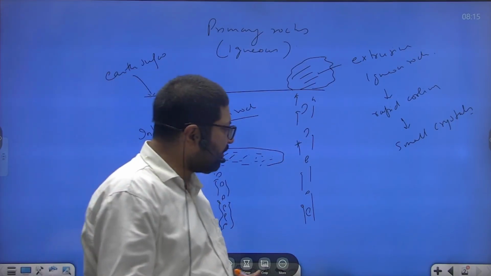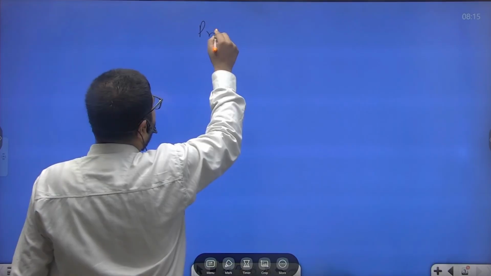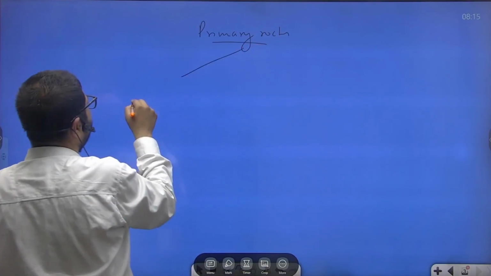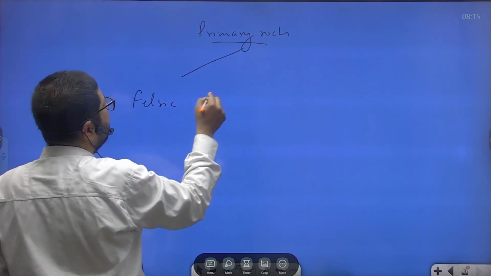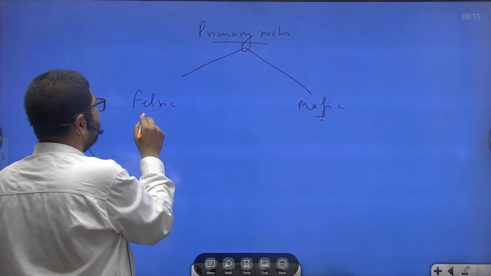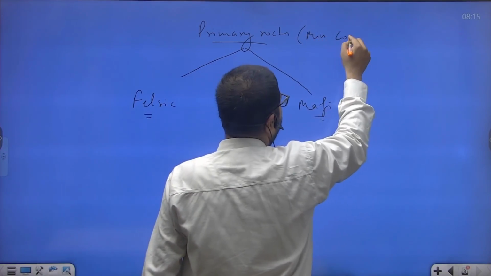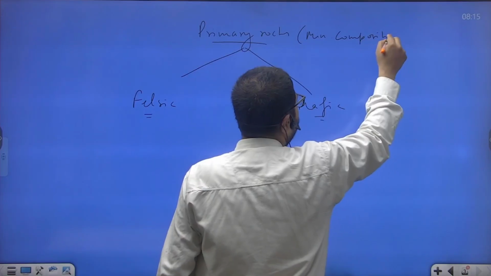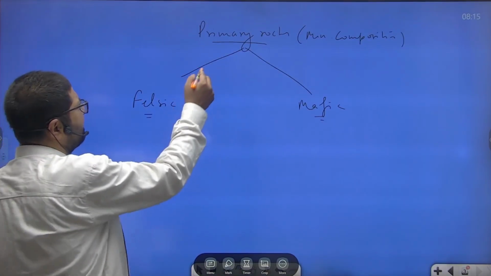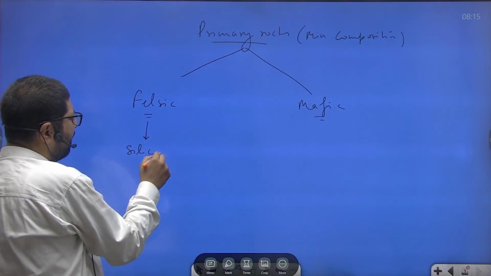Again, these primary rocks can also be categorized into felsic primary rocks and mafic primary rocks on the basis of mineral composition. Felsic primary rocks or felsic igneous rocks are those which have dominance of silica.